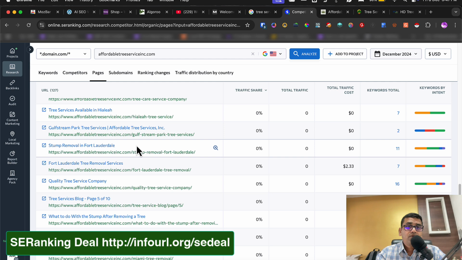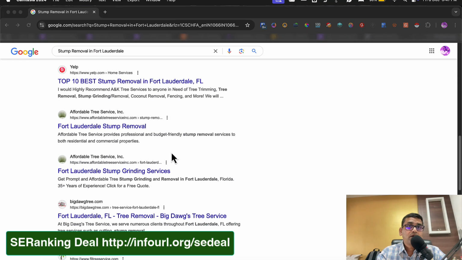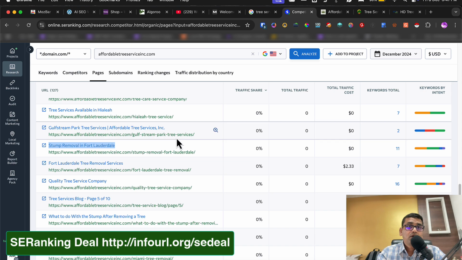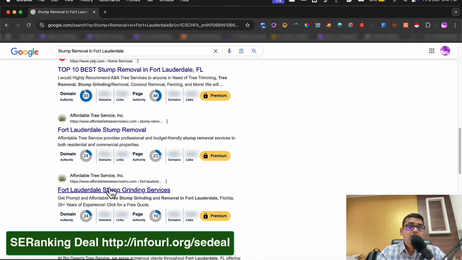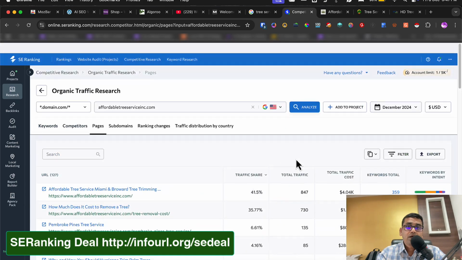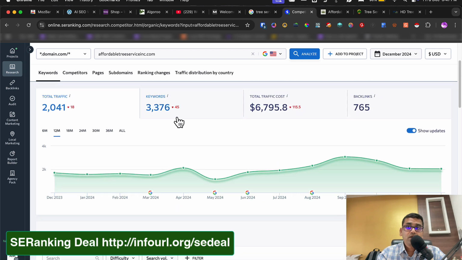Stump removal for Fort Lauderdale. I don't know if this keyword has searches or not. Maybe they're ranking, but the keyword is not having that kind of searches because it's hyperlocal. Yes, so they are ranking there, but the keyword may not have that many searches, but they are doing well overall. How do we say they are doing well overall?